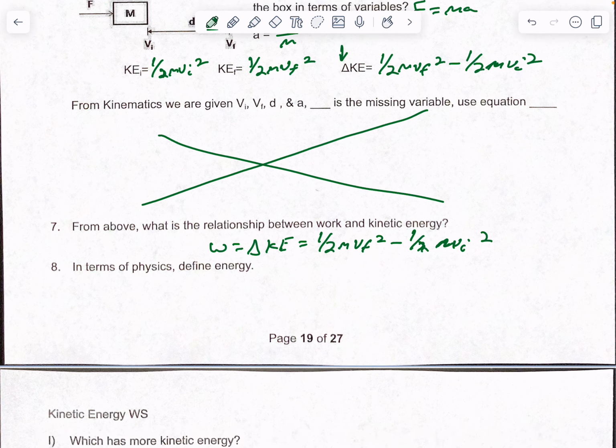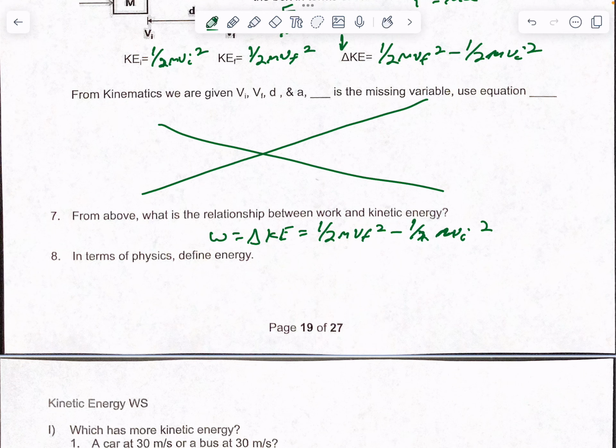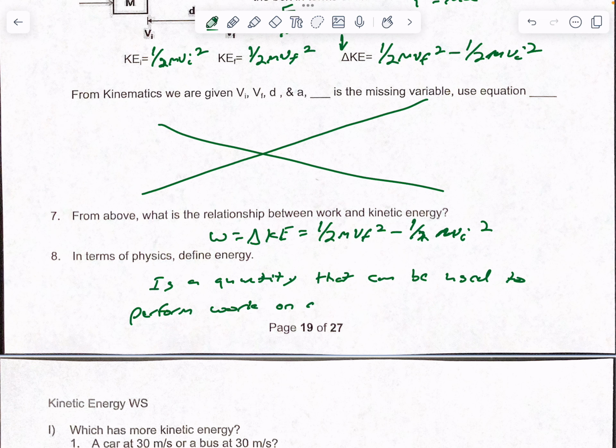Now in terms of physics, define energy. Energy is a quantity that can be used to perform work on an object.